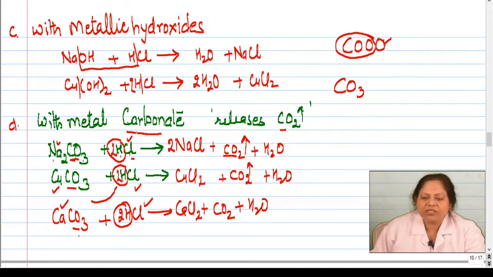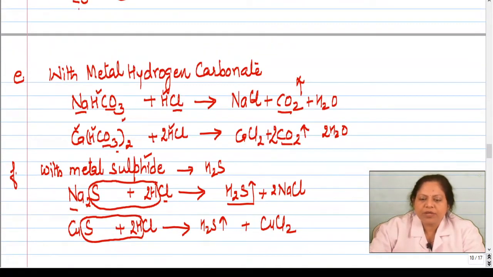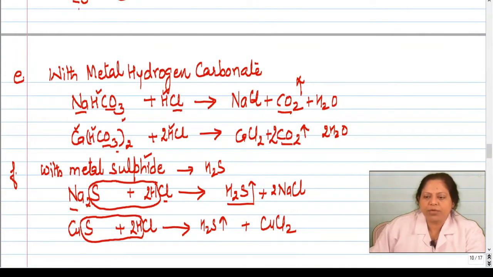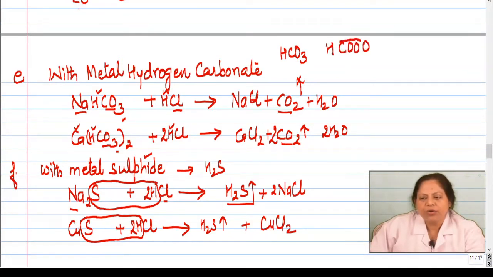Now in place of metal carbonate, if we take metal hydrogen carbonate, okay, the reaction will remain the same because carbonate is there. So there, let's see. So if we take metal hydrogen carbonate, so metal hydrogen carbonate has what? HCO3. So HCO3 can also be written as HCOO, right? So you will get what? Carbon dioxide. This hydrogen and oxygen will be there. So hydrogen and oxygen is already there.